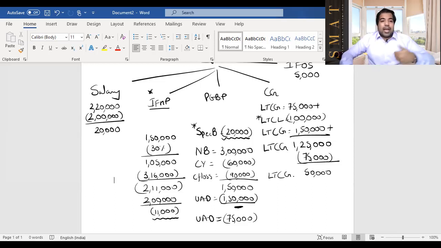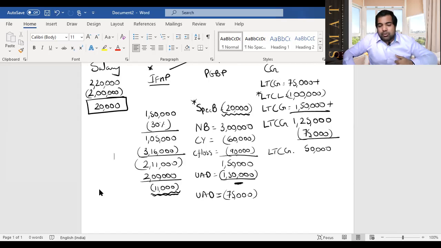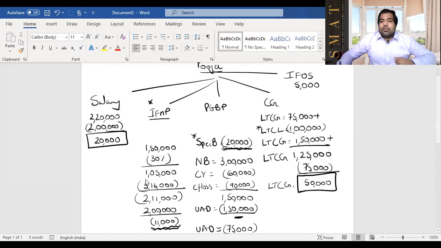Now let's see if there's any carried forward. Salary, this will be taxed. IFHP, there is a crooked line, that means this will be carried forward. Specified business, this will be carried forward. Unabsorbed depreciation has been met completely, so this is over. There's nothing else remaining here. Capital gain 50,000 will be taxed, and IFOS 5,000 will be taxed. So in the examination, answer should be 20,000, 50,000, and 5,000. These are the profits which should be taxable.